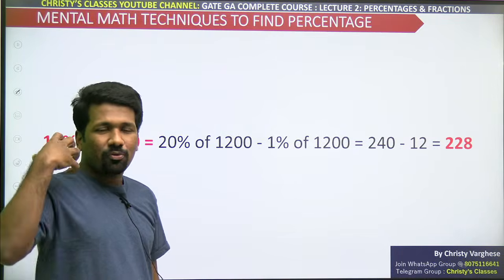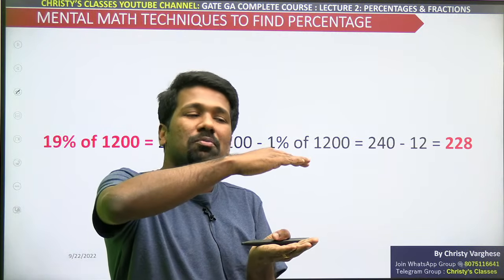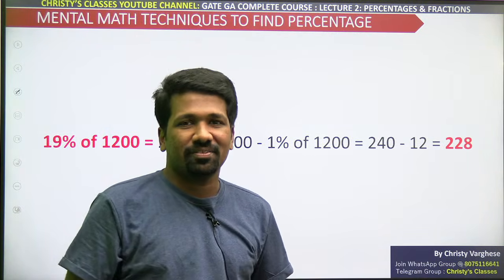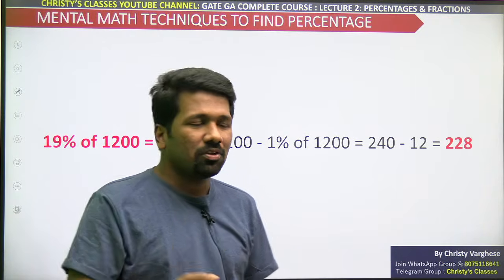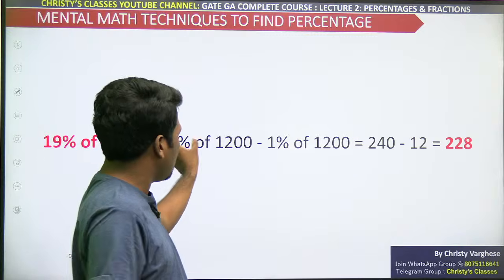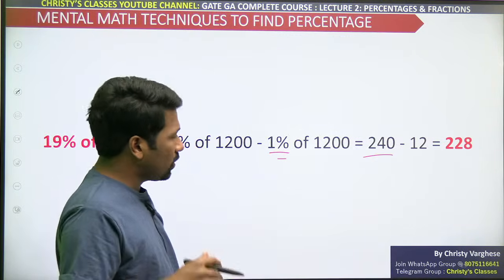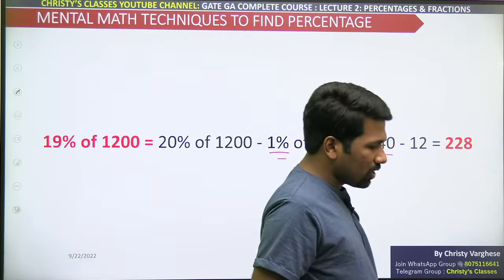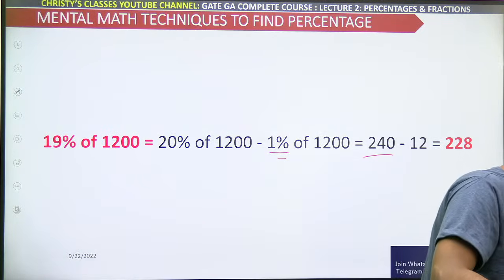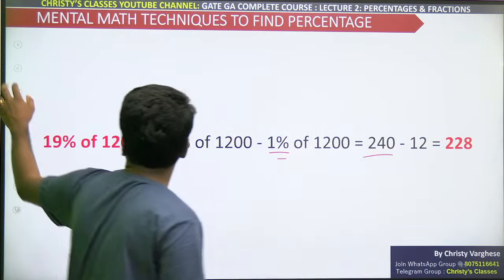When you hear 20%, 10% इतना है तो 20% उसका double. उससे 1% कम करना है. From 20% you need to subtract 1%. 20% is 10%, 120 plus 120, 240. 1% will be shifting 2 decimals to the left, 12. 240 minus 12 will be 228. All of you clear?